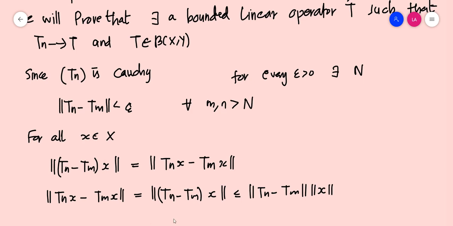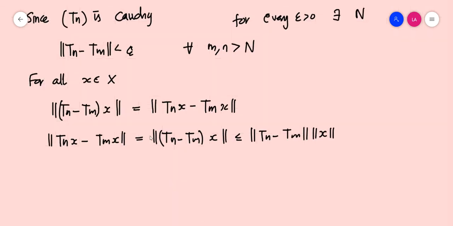Okay. So by the definition of bounded linear operators, this should be less than or equal to norm of Tn minus Tm times norm x. Now norm of Tn minus Tm is less than epsilon for all m, n greater than capital N. So this should be less than epsilon times norm x for all m, n greater than capital N.